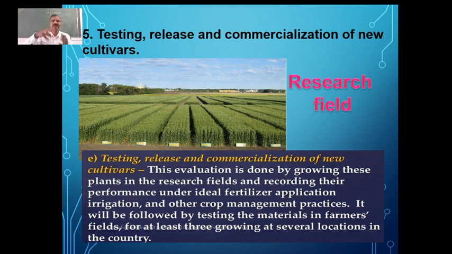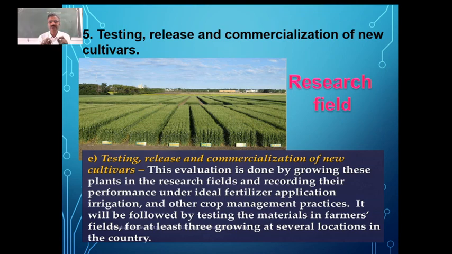Then they increase the amount by growing them in larger fields, and once the testing is successful, once they feel that the hybrid they have got has the new traits where the recombinants are there. So in the example I have taken, all the seeds should have good yield as well as good resistance against the pathogens.